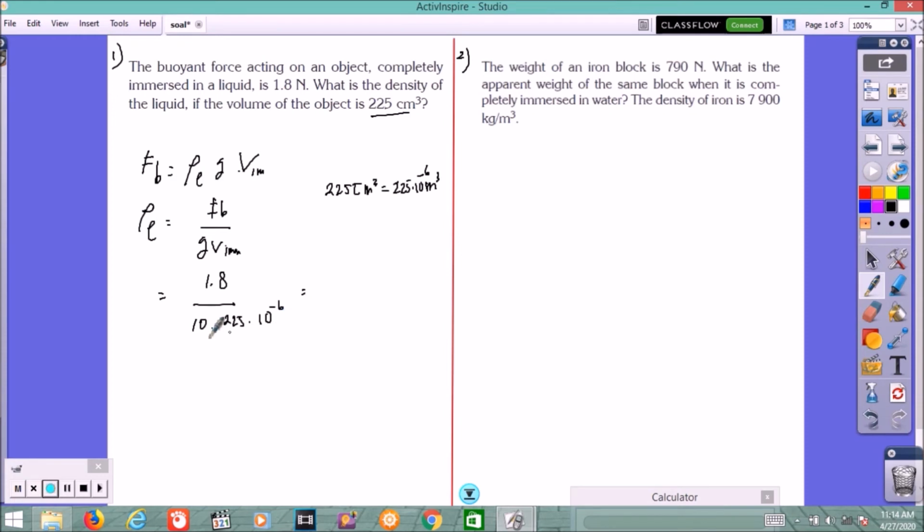This one cancels, becomes minus 5. Okay, this moves up, 1.8 times 10 power 5 over 225. We calculate right here.